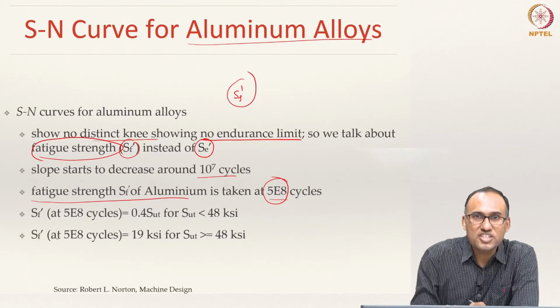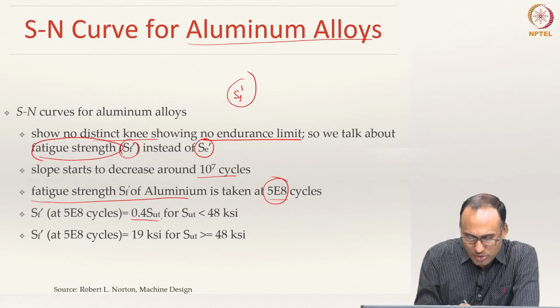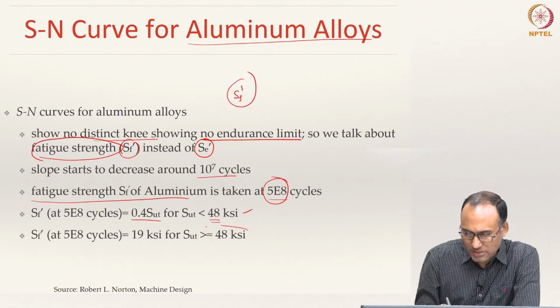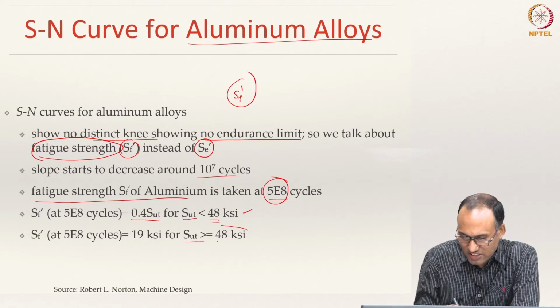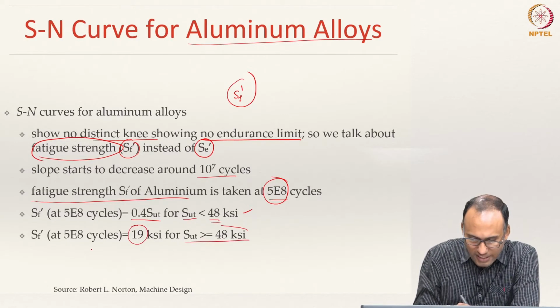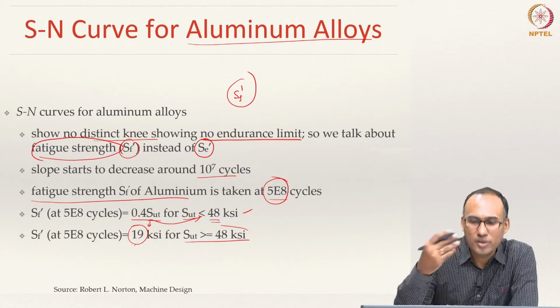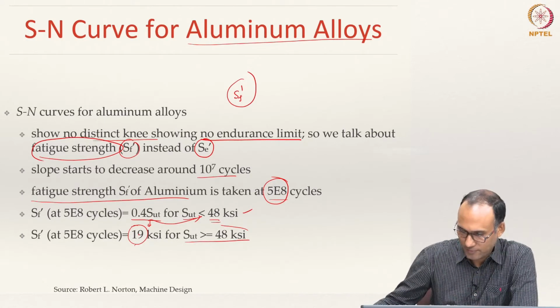So, Sf dash at 5E8 cycles is usually 0.4 SUT for aluminum alloys, for SUT less than 48 KSI. SUT is your ultimate tensile strength. If it is greater than or equal to 48 KSI, you will take it as 19 KSI. That comes out to be this one for this curve. So, you will not increase your Sf dash beyond 0.4 SUT or 19 KSI.